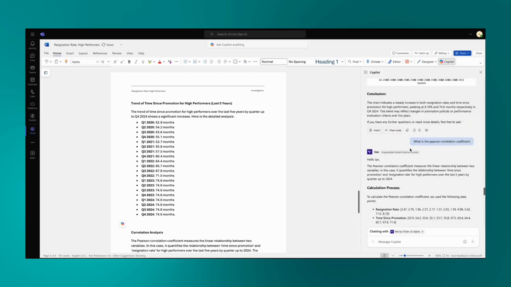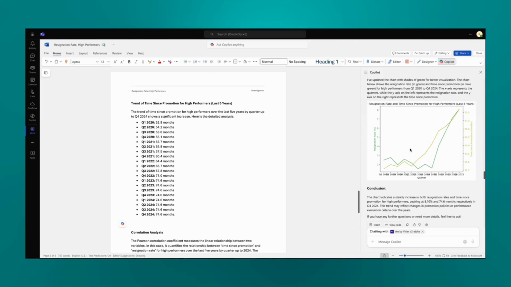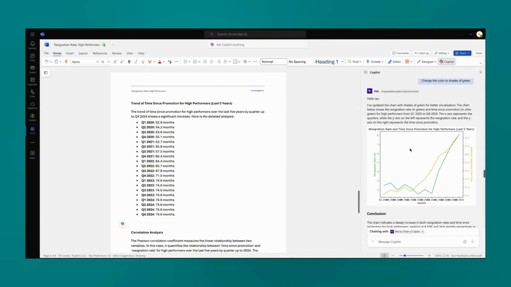V within Copilot meets your employees where they work, whether it be in Word, PowerPoint, or Excel, and it is able to handle simple data questions right through to intricate statistical analysis.